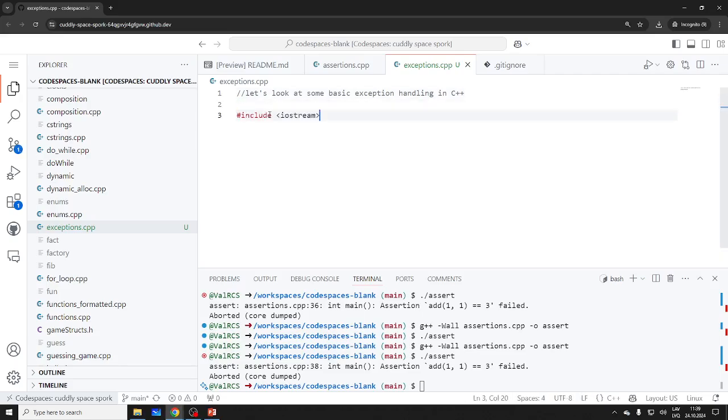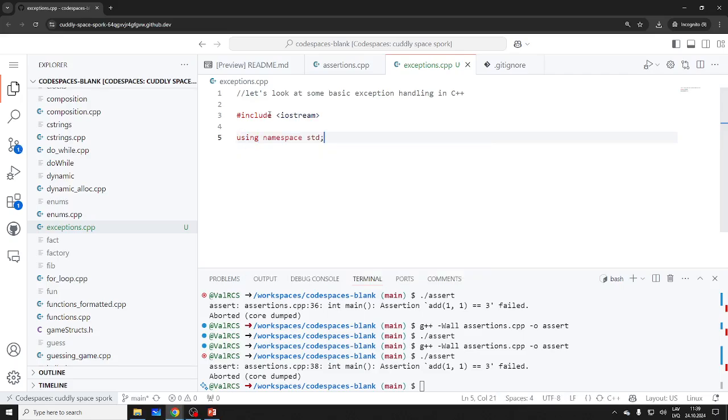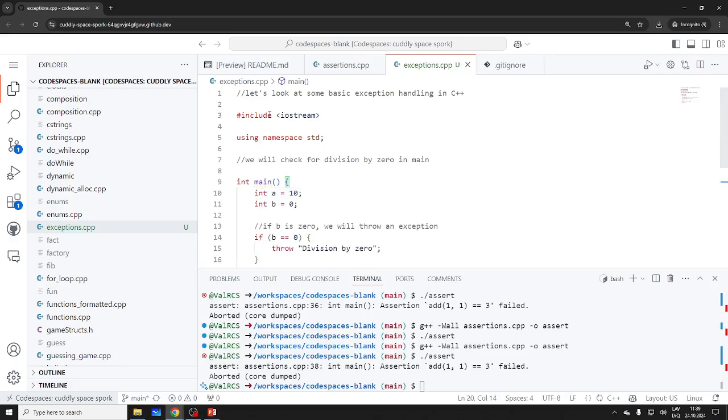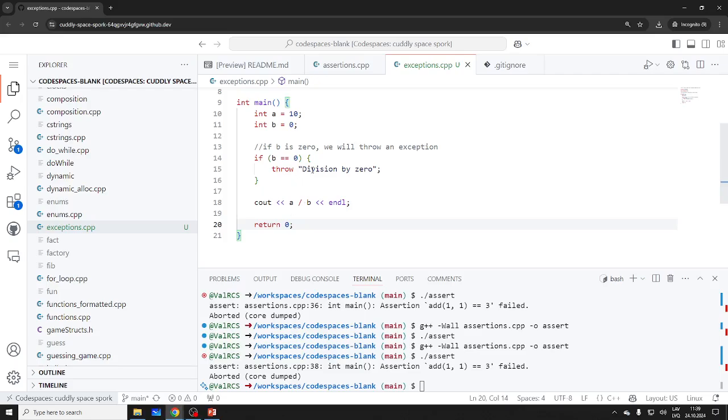So include iostream, using namespace, right? And we will check for division by 0 in main. Int main, simple, right? And yeah, so we can do this: throw division by 0. It's division by 0. We could do that, right?